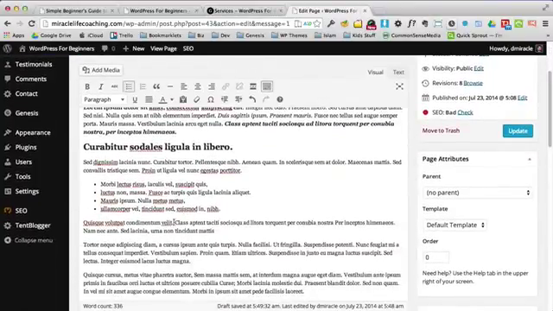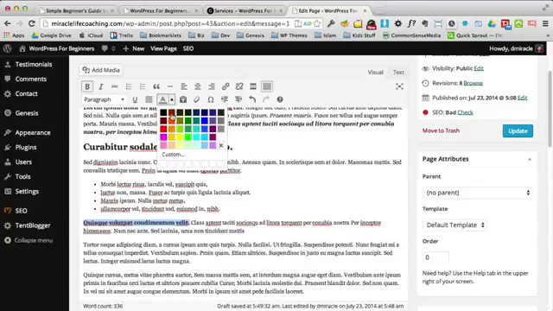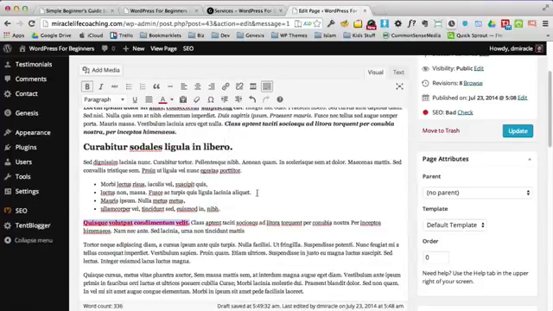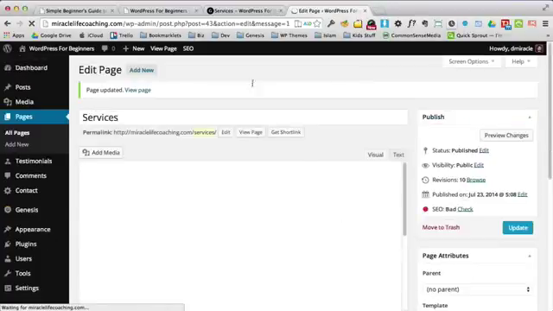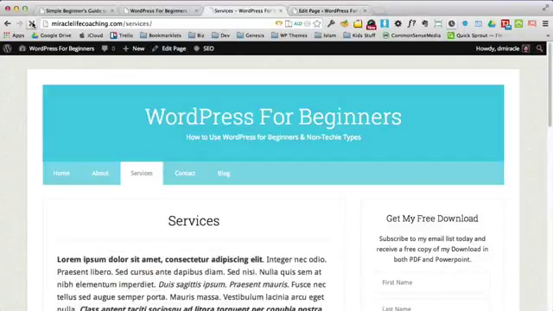And I'm going to come down here, and this text for me for some reason is really important. So I'm not only going to bold it, but I'm also going to change its color. You'll see there's a feature here in WordPress where you can change the text color. You can do custom colors. I'm just going to make this a nice bright red. And let's go ahead and update this. And let's refresh this page.